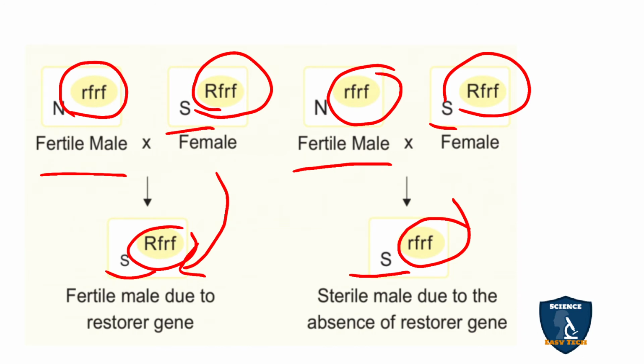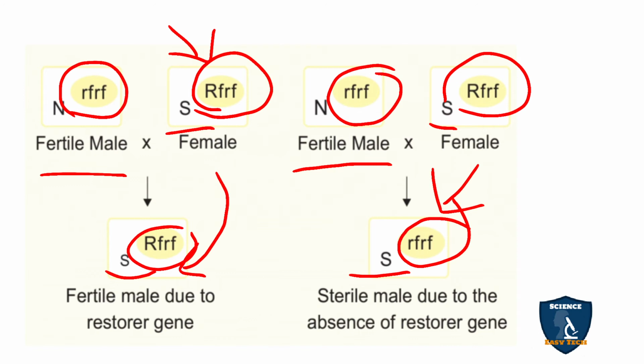So this shows that the restorer R F is a nuclear gene. Along with the nuclear gene, the aberrant cytoplasm can be restored. Here the capital R is not in this cross, so it does not come in the F1 generation. Due to this, only the aberrant cytoplasm is there, so it leads to male sterility.